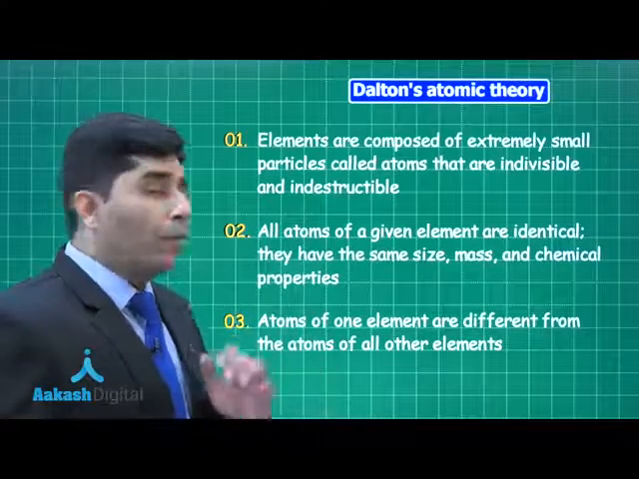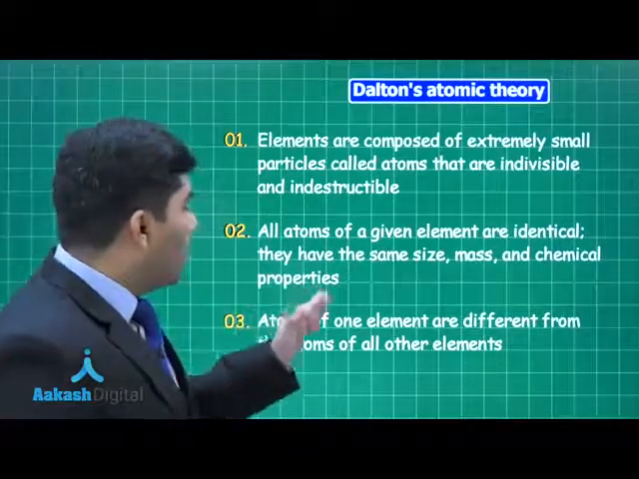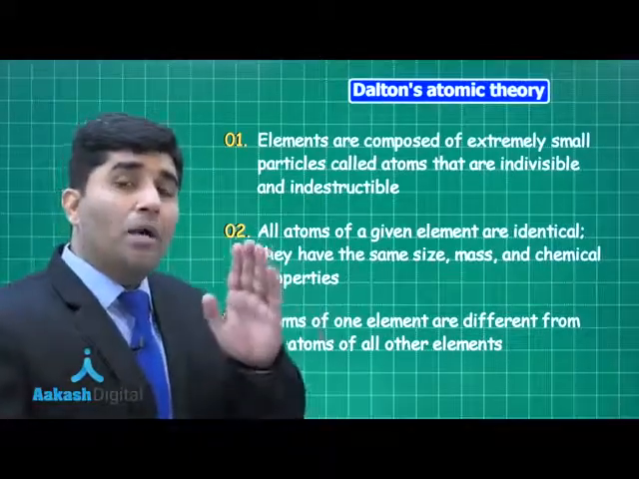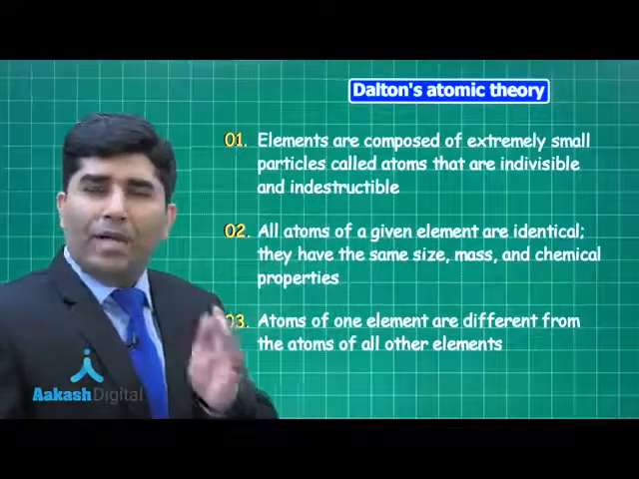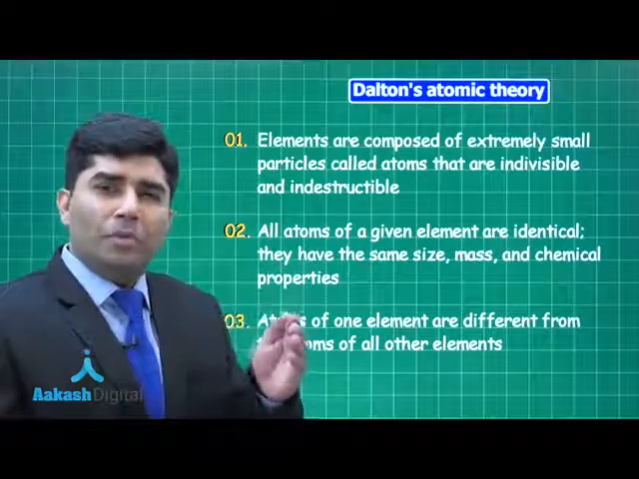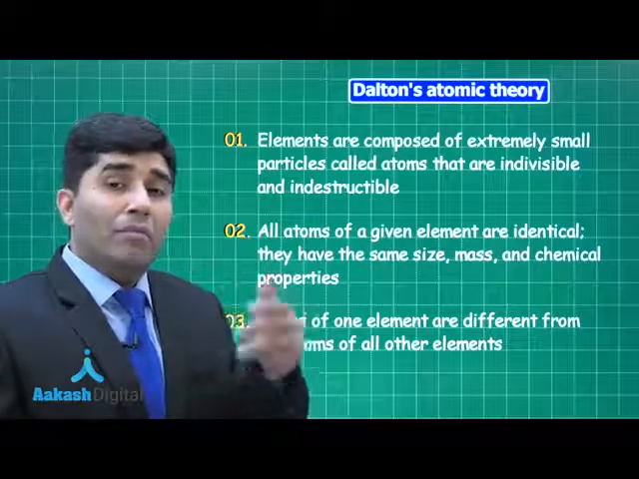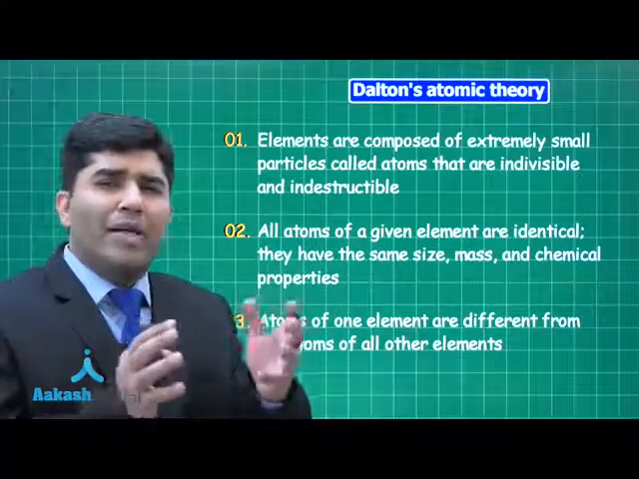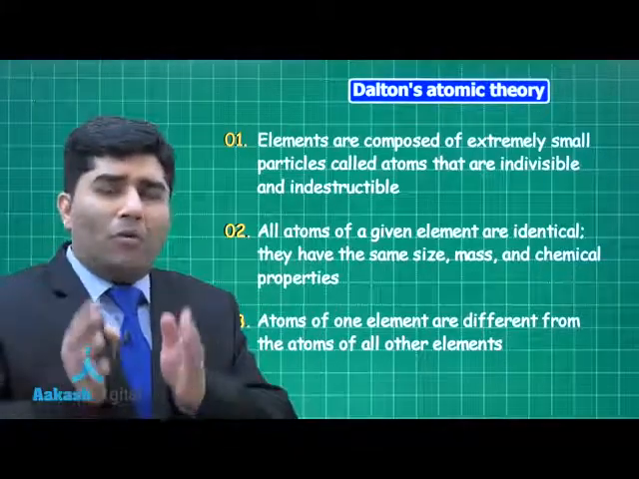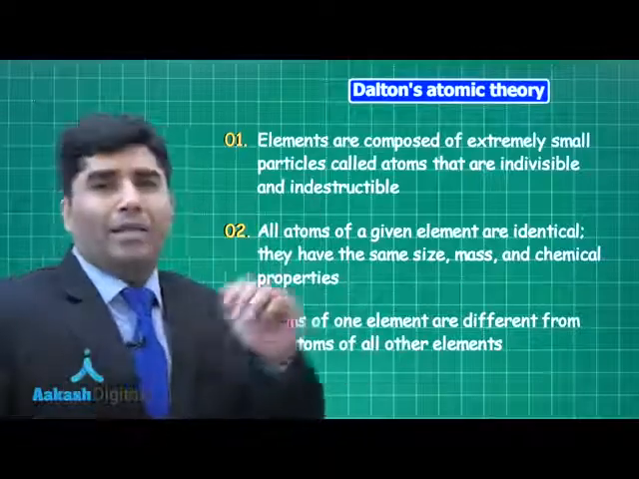Now the third point says that atoms of one element are different from atoms of all other elements. That is not always correct. As we know, the mass number of calcium is 40, and the mass number of argon is also 40. So there can be some sort of similarities between atoms of one element and another element.